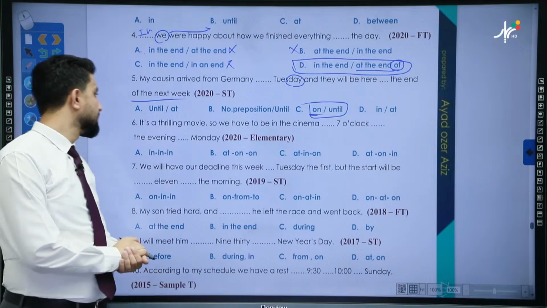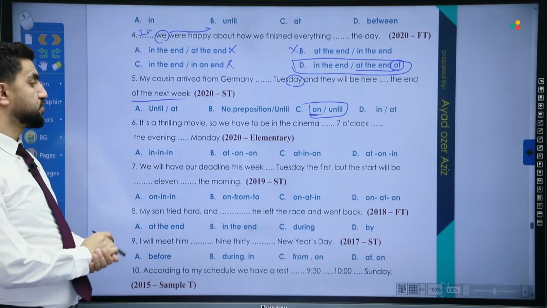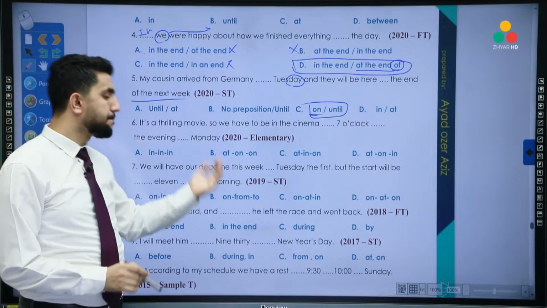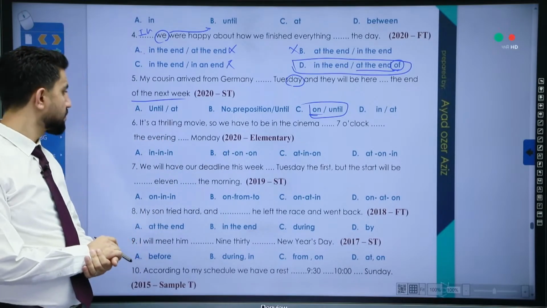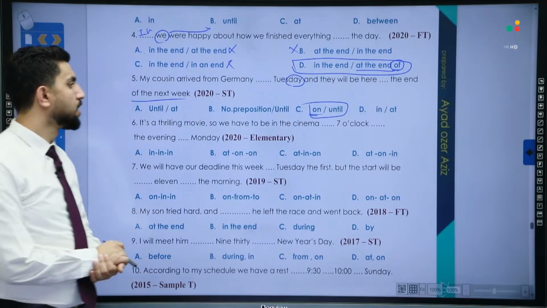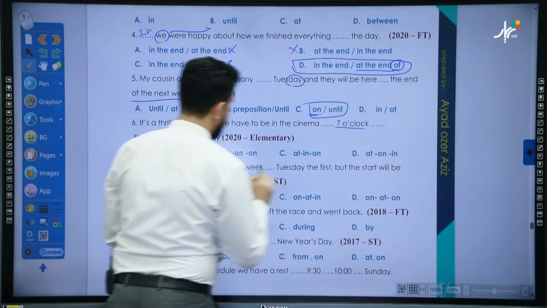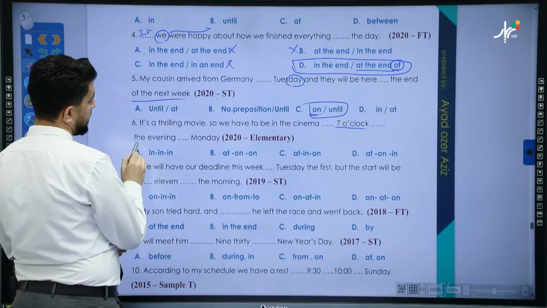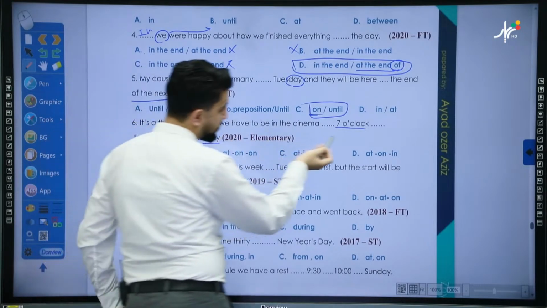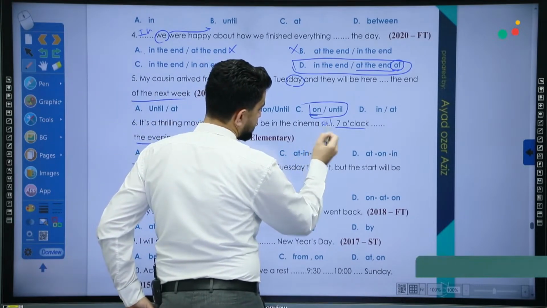What about number 6? It's a thrilling movie, so we have to be in the cinema in the evening Monday. Okay, this one is time, this one is part of the day, and this one is day. So with time we use at, right?